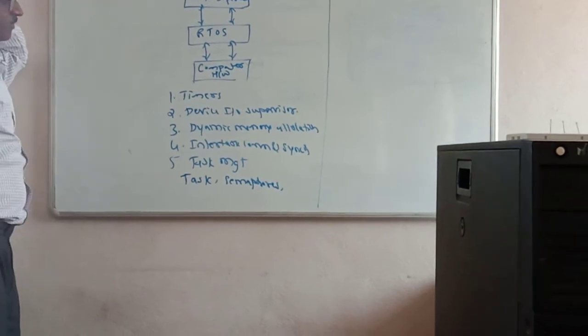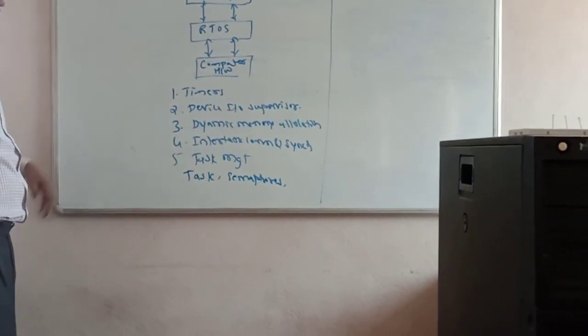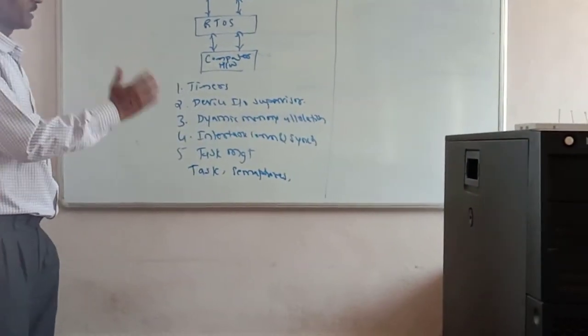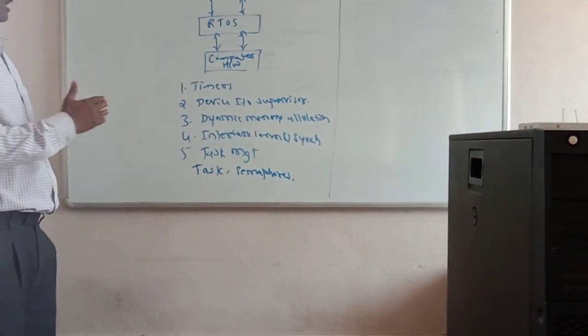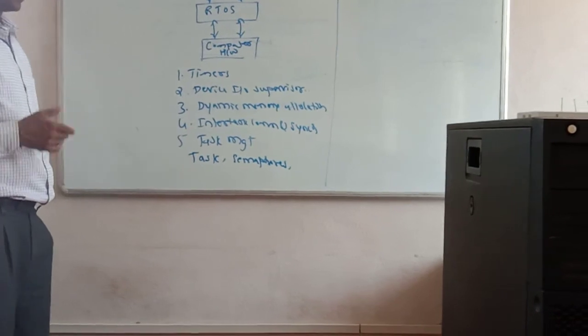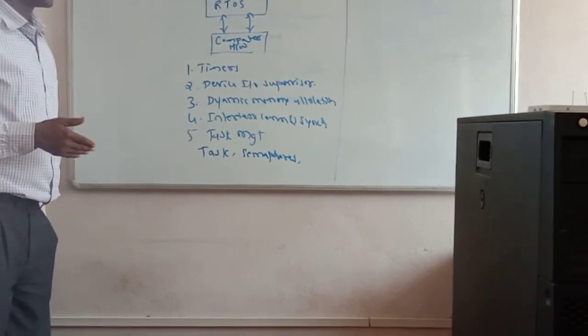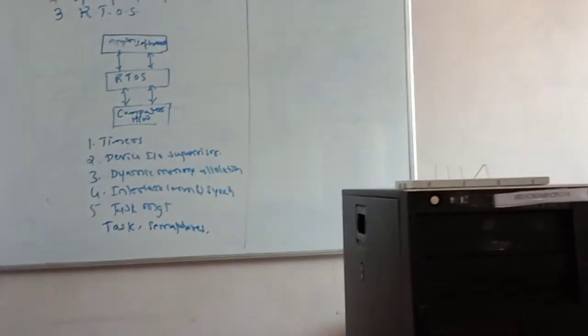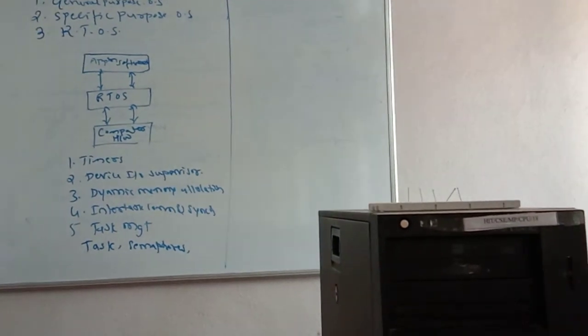And the fifth point is task management. I already told you that whatever programs there are are divided into a number of tasks. Task 1 is temperature control, task 2 is humidity control, task 3 is flow control. Depending on the nature of the problem, we can divide it into tasks. Based on that, the task is executed.